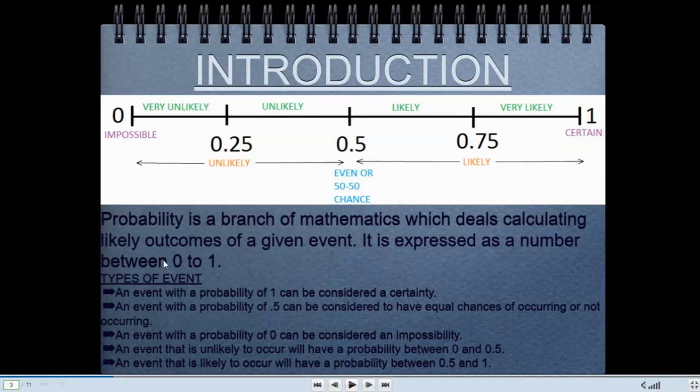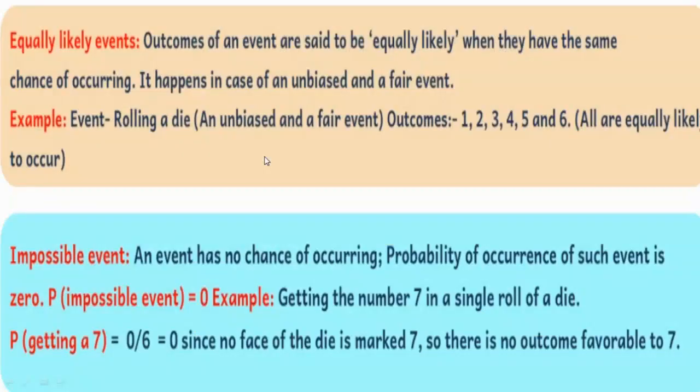An event with the probability of 0.5 can be considered to have equal chances of occurring or not occurring. An event that is likely to occur will have probability between 0.5 to 1, and the event which is not likely to occur will be between 0 to 0.5.